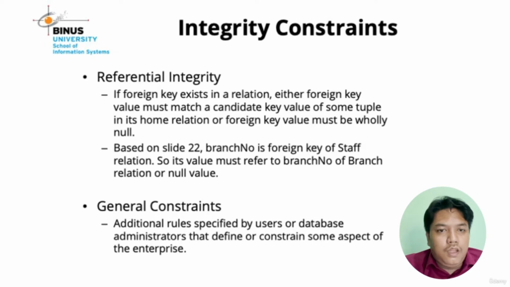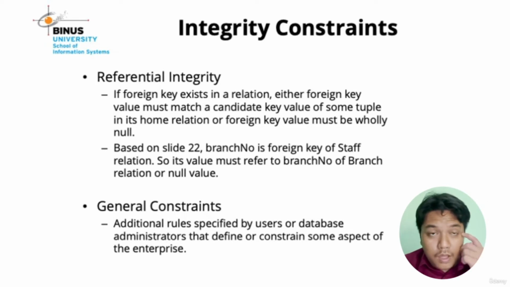Referential integrity: if a foreign key exists in the relation, either the foreign key value must match a candidate key value of some tuple in its home relation, or the foreign key value must be wholly null. Okay, and then the next is about general constraint.